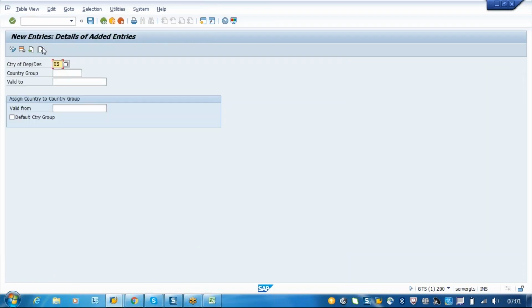So I'll just take US, and the group is YAFTA, and here the valid from and valid to dates should be entered. Okay, it's a default country group. Mention 01/01/2016.